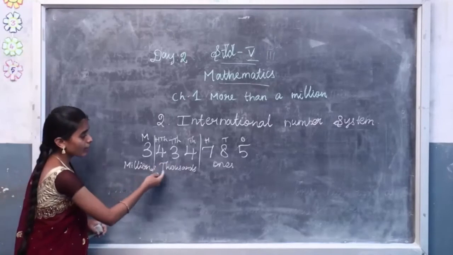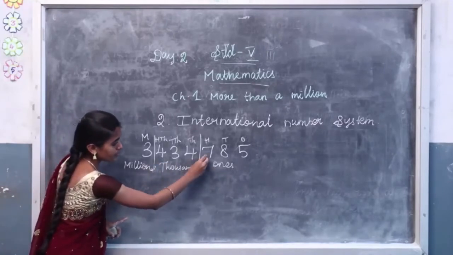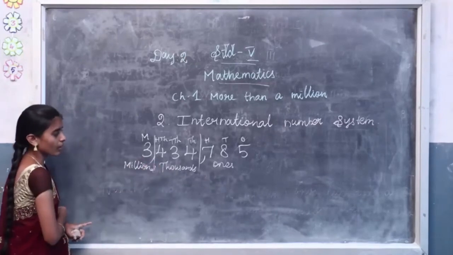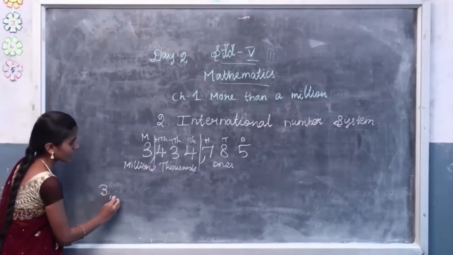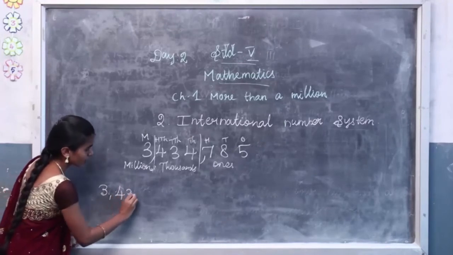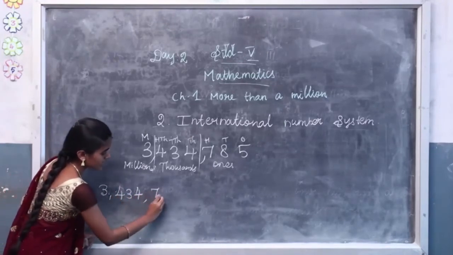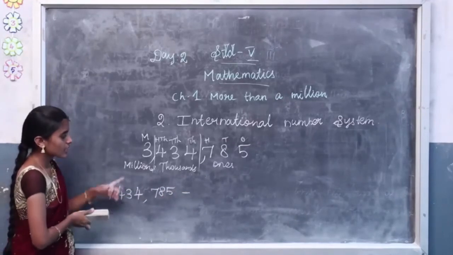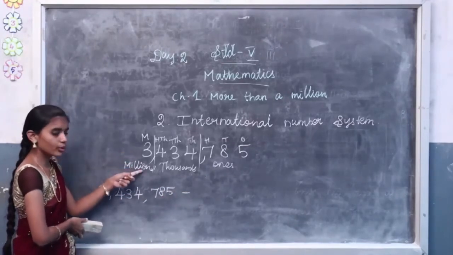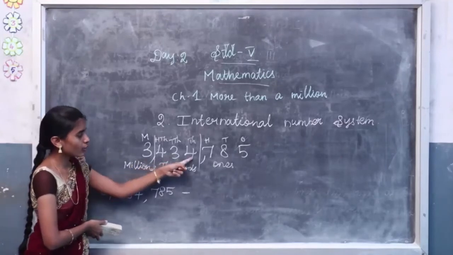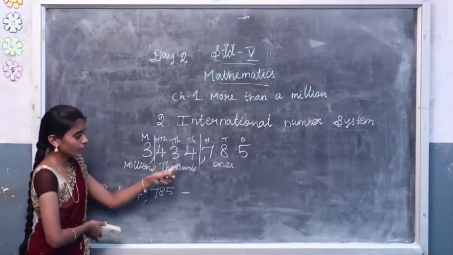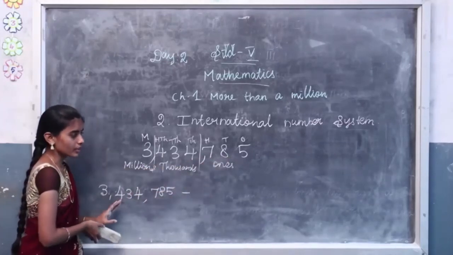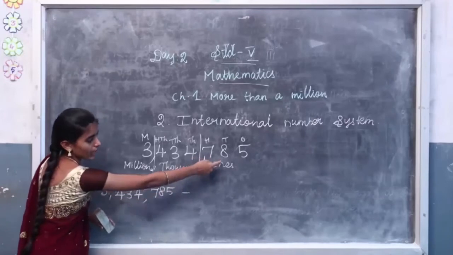Then how do we write the commas? Between the two groups, write a comma. Then between the other two groups, write a comma. So write the number 3,434,785. Then how do we write the number name? Say the first number and group name. And see the next group, say the number all together and the group name. See the last group, say the number all together only. Don't write the group name for the last group.